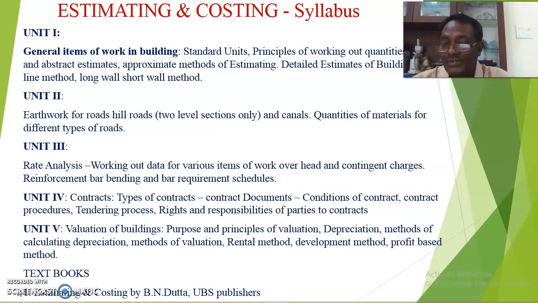Today almost all structures are reinforced concrete structures, which means you have to prepare the total quantity of steel required in the construction units, that is, in slabs, beams, foundation, columns and other items wherever RCC is used. So what is the total quantity of steel required, because steel is the costliest material. Next, you have to procure the material in advance, because if there is any fluctuation of rates, that will avoid loss in the cost of the work.